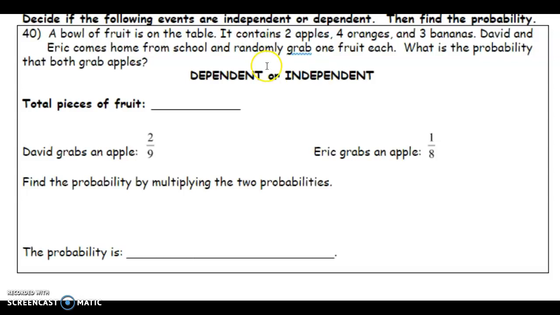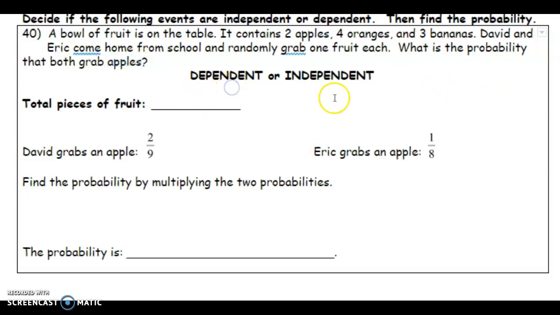It contains 2 apples, 4 oranges, and 3 bananas. David and Eric come home from school. I just realized I made a typo there. They come home from school and randomly grab 1 fruit each. What is the probability for both to grab apples?